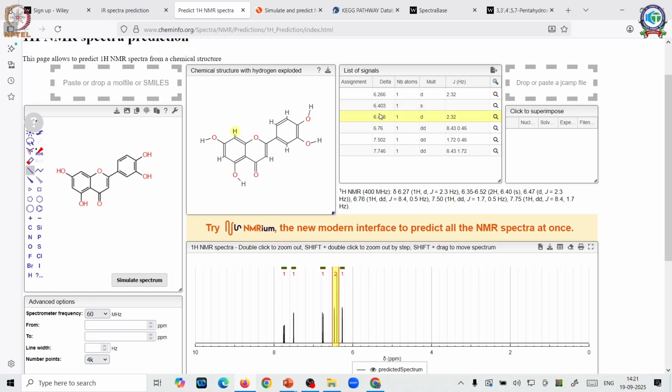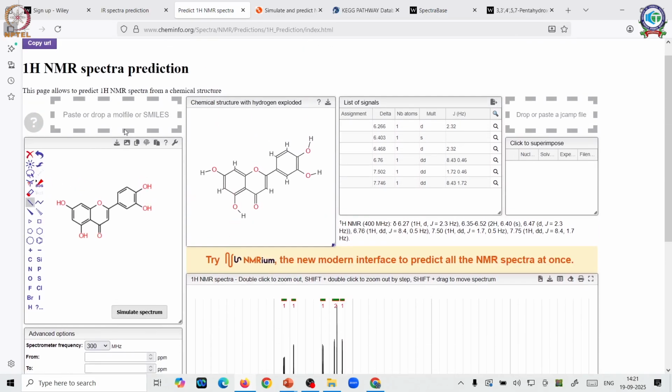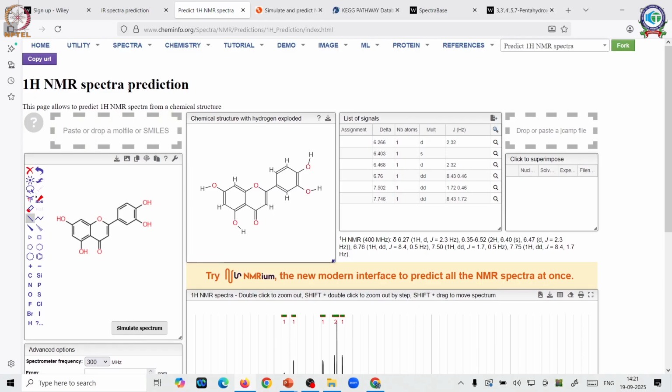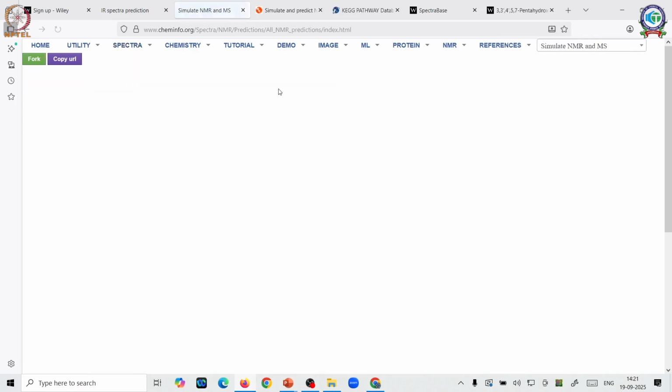Now flavonoids have mostly aromatic molecules, so you will see all the proton NMR peaks come in between 6 to 8 ppm. Now what if I want to increase it? You can even increase the resolution of this. Now you can also add here, or you can change the moles of this. So under the spectra tab, you just go to prediction and then you say all NMR predictions.